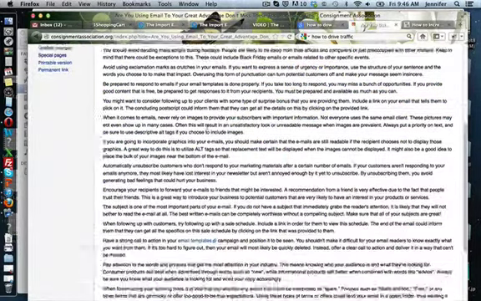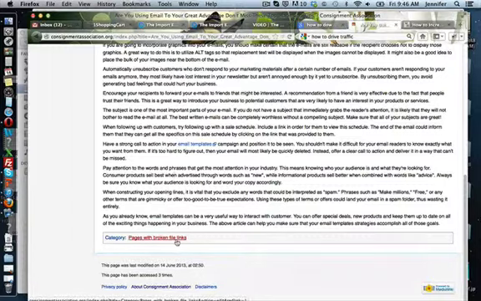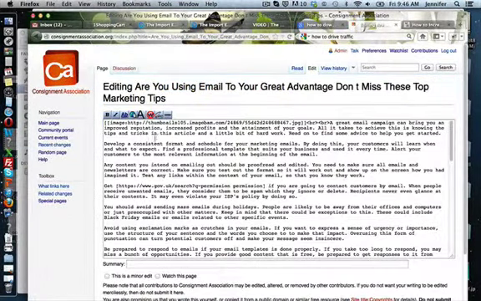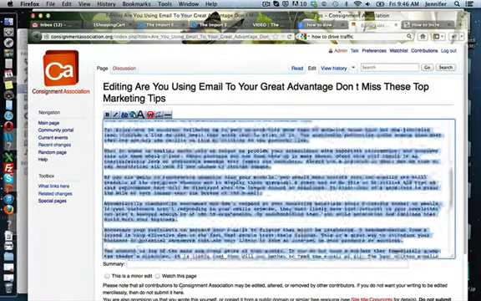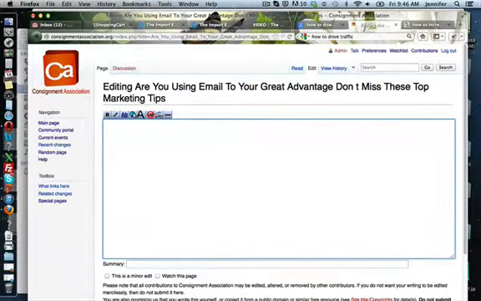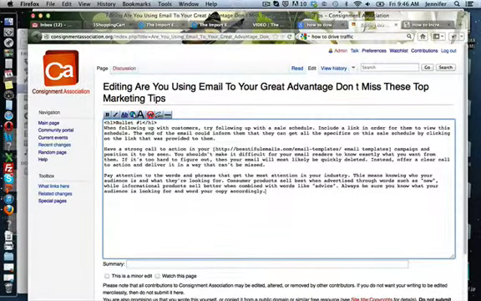Okay, so we need to edit this page. Edit. I'm just going to go ahead and get rid of the whole thing. Now, how you format it, it's really cool. You put your header 1 tags and then your bullet points. So this is going to be bullet number 1, and then close it with that header 1 tag. And then put your content.